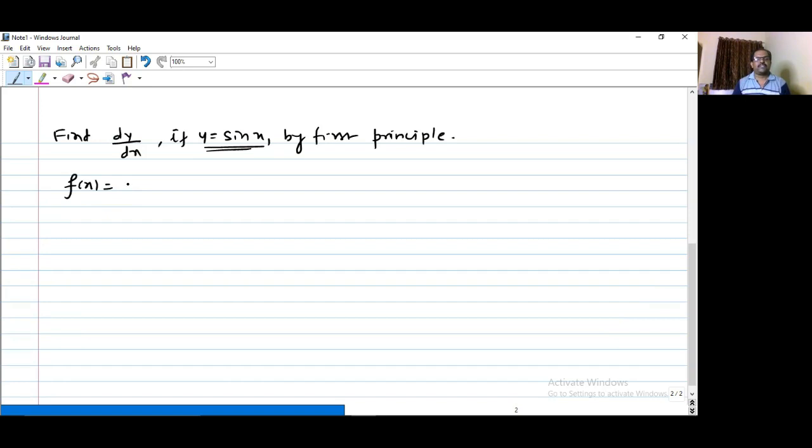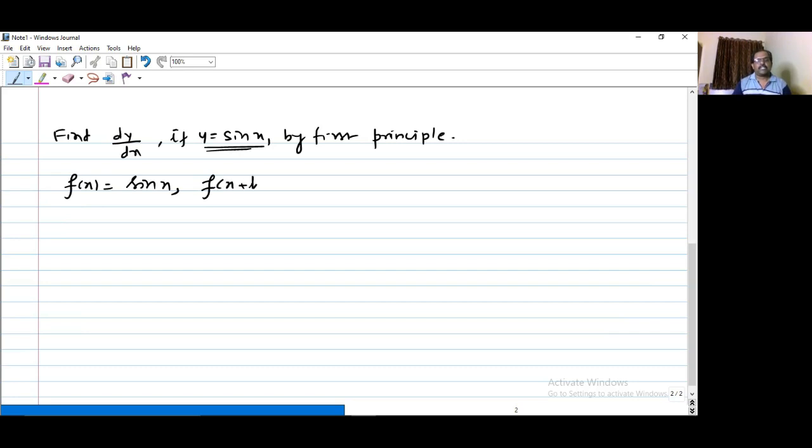So let the function f(x) be sin x. As we know, the definition of the first principle of derivative is given by the limit of f(x+h) minus f(x) upon h as h tends to 0. In that we need f(x) as well as f(x+h).